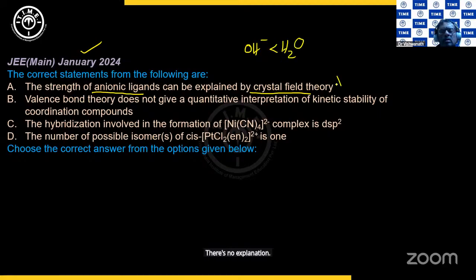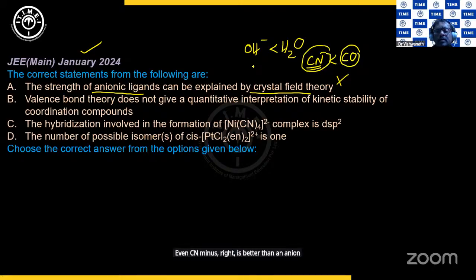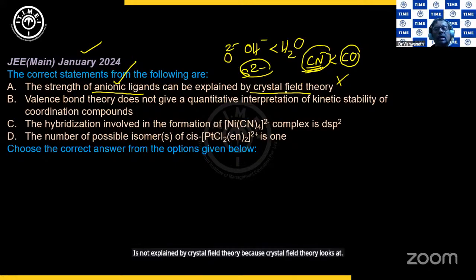So this is wrong. It cannot be explained. In fact, CN minus is less than CO, and CO has no charge. Even CN minus is better than an anionic ligand with a 2 minus charge. So if you're looking at S2 minus or O2 minus, it is less than CN minus. So the strength of anionic ligands is not explained by crystal field theory, because crystal field theory looks at charges on the ligands.